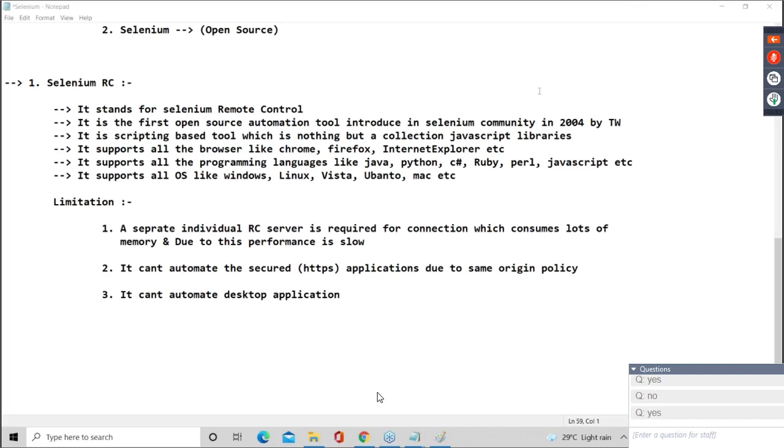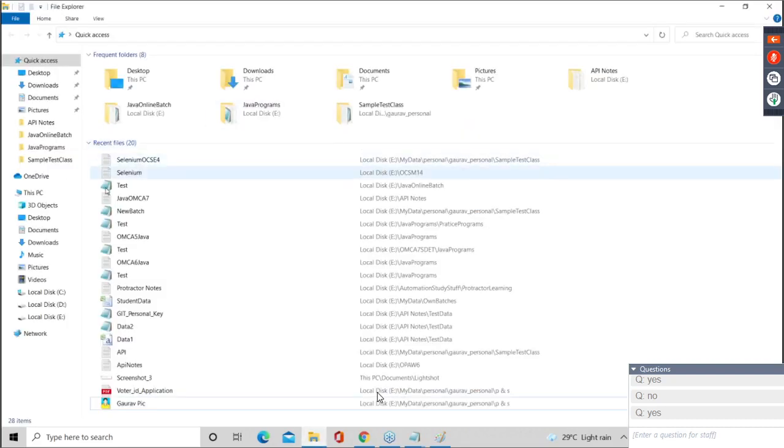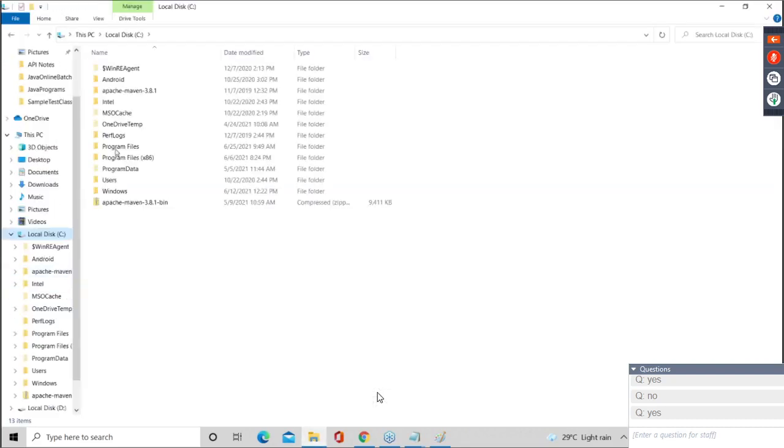Desktop means a standalone application. Yes, guys, a desktop application means standalone, Windows operating system. Okay, Windows application. Desktop means Windows operating system. Just like here, we will have a Windows screen. Let's say we go into the C drive. This automation is not possible with Selenium RC. Okay. These are desktop applications or Windows applications.